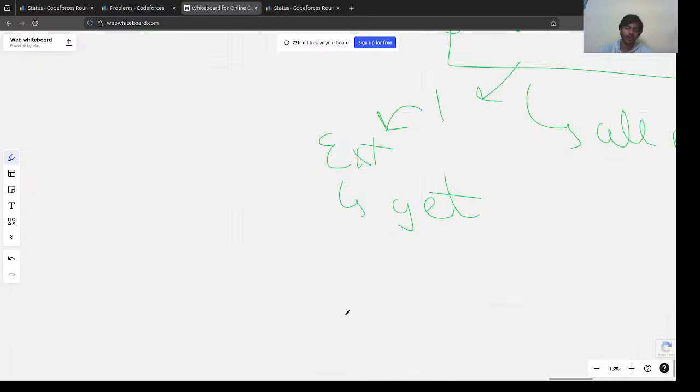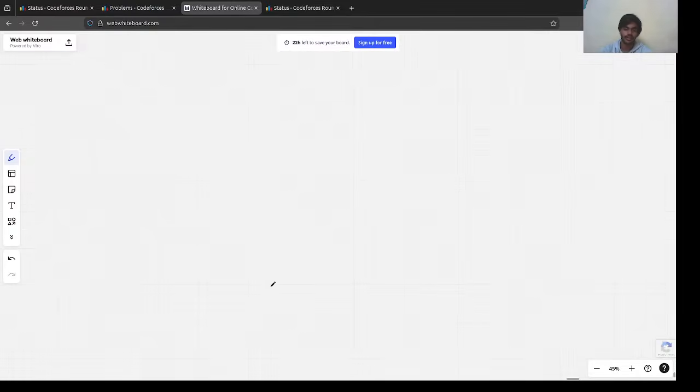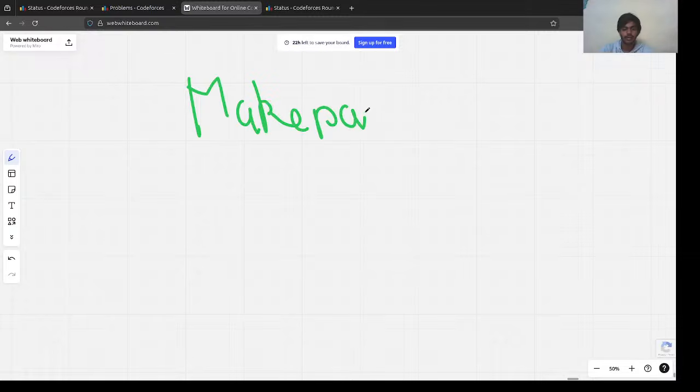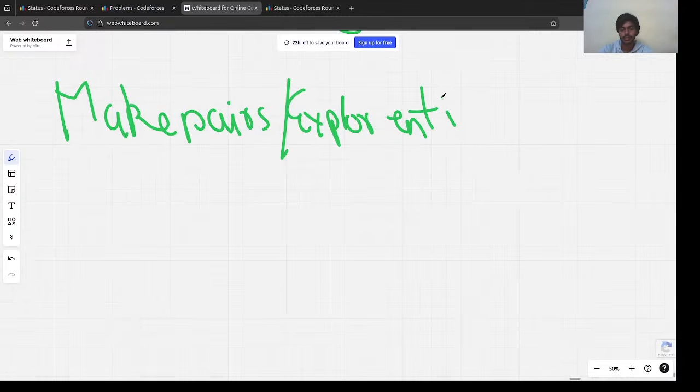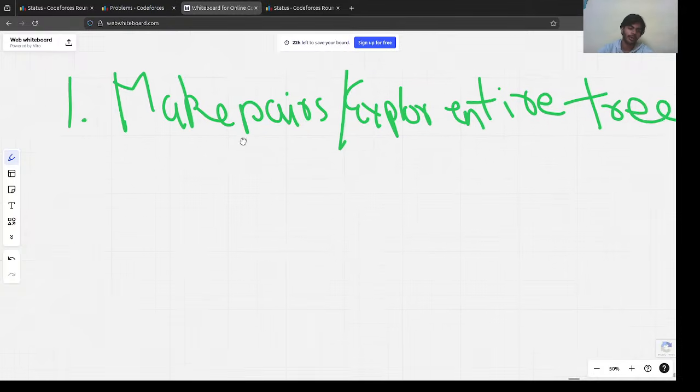So the flow of code was something like this, right? Make pairs, or explore all paths, explore the entire tree. This was the first step. Got it?